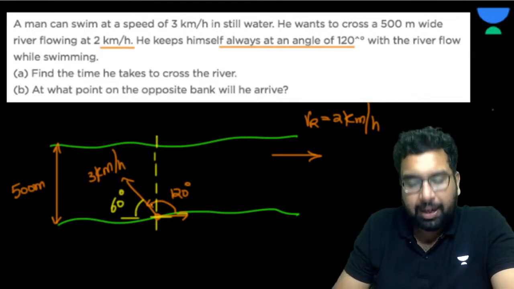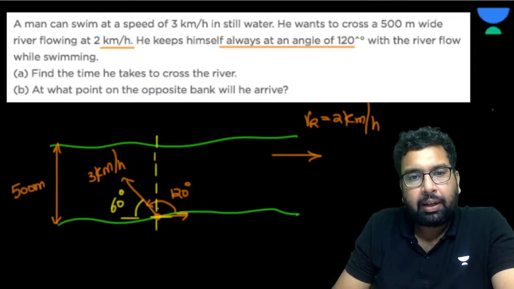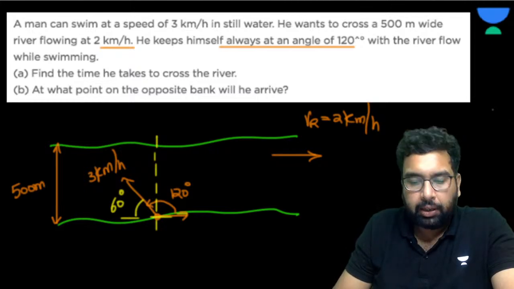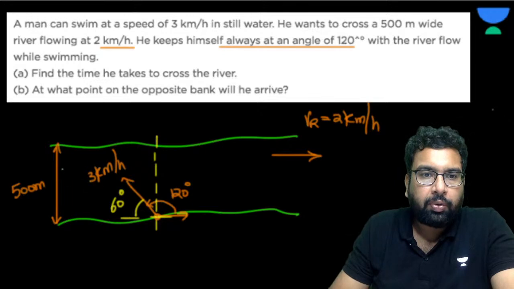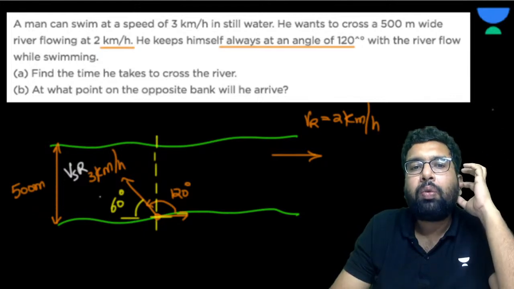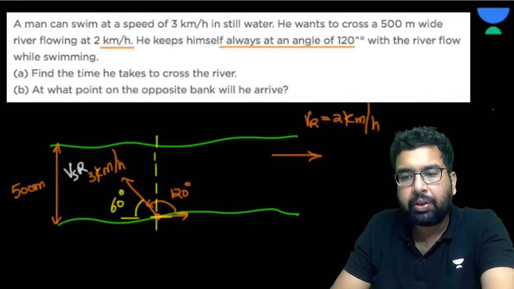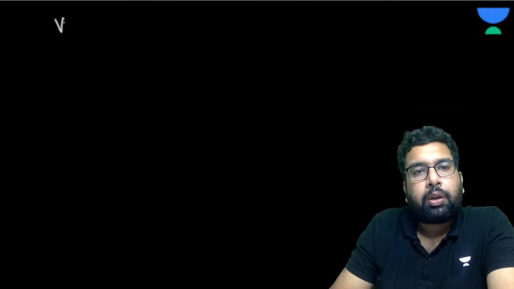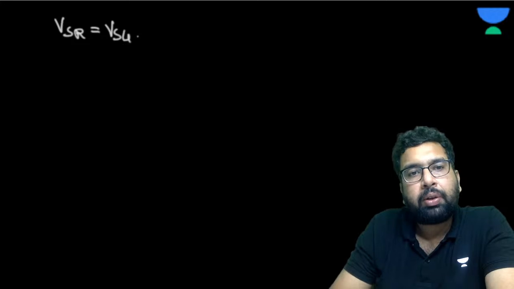So let's get back to the point. 120 degree, so this is 60 degrees. Now this is the velocity of swimmer with respect to river. Whenever it is written 3 km per hour in still water, it is always the velocity of swimmer with respect to the river. Again, velocity of swimmer with respect to the ground.